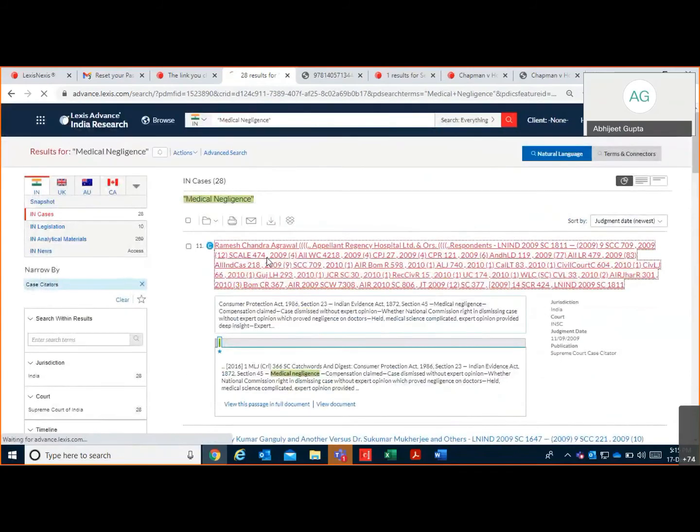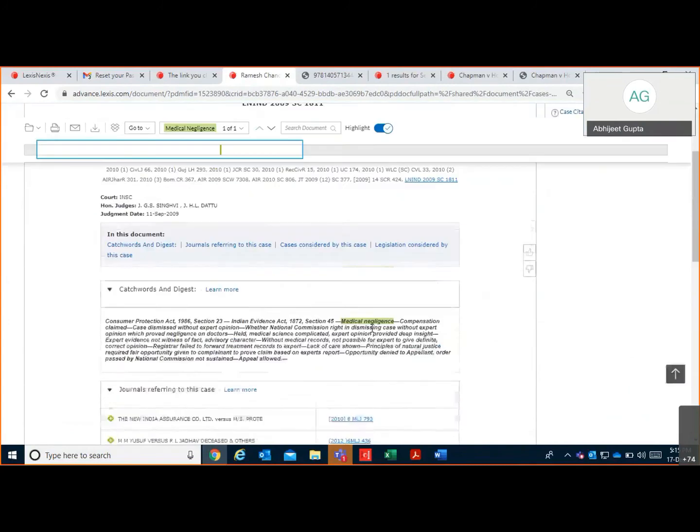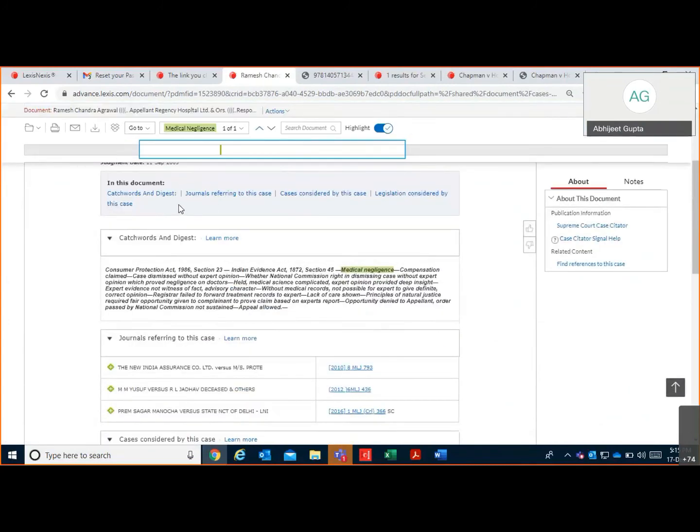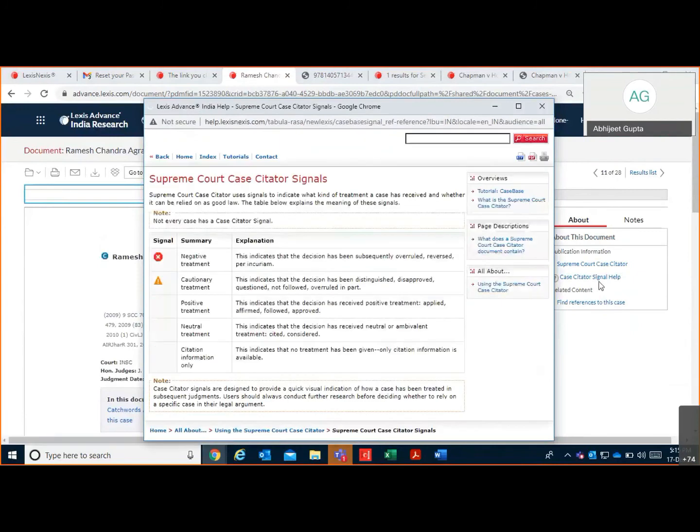Now when you open this, here you can find the cases referring to this case and cases considered by this case. And when you click here, case citator signals: red shows negative treatment, orange cautionary, green positive, and purple neutral treatment.